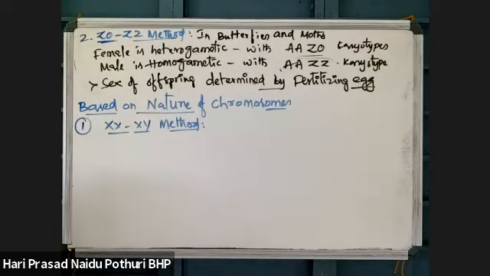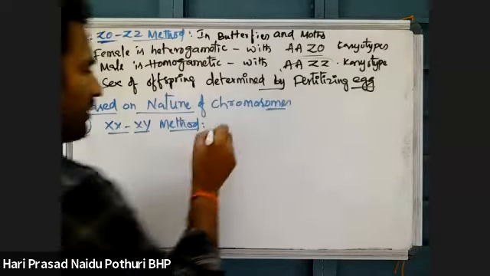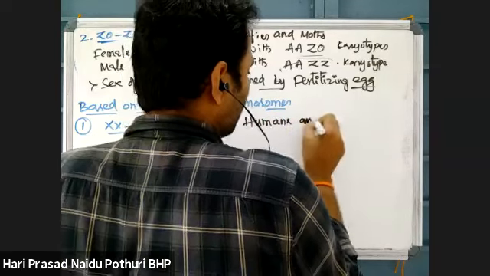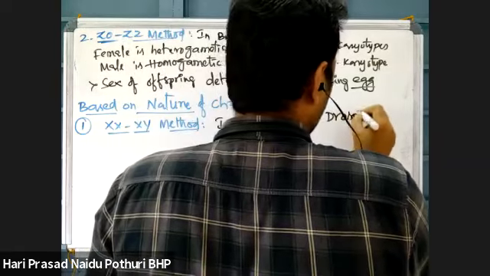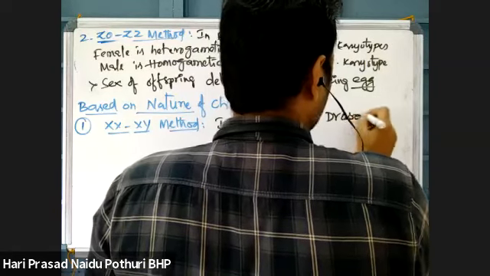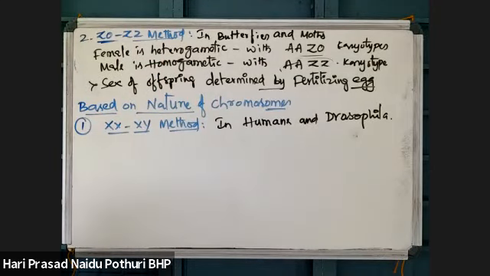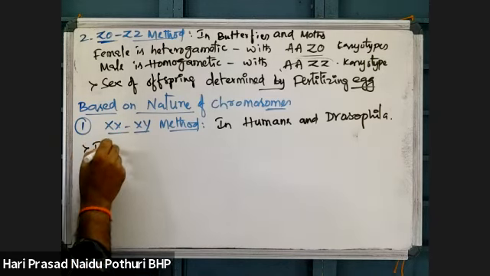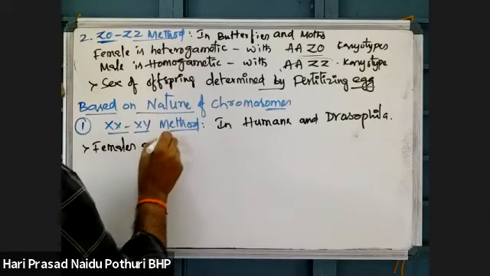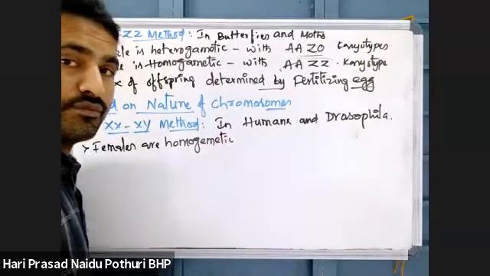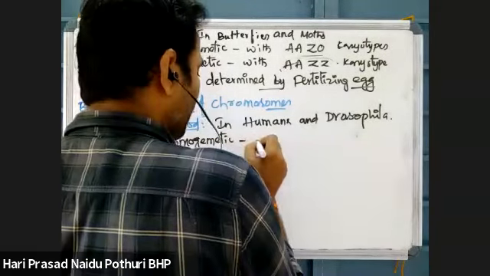The XX-XY method is seen in humans, Drosophila melanogaster, fruit fly, etc. In this method, females are homogametic.